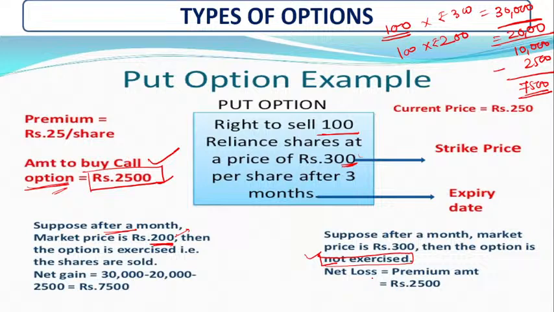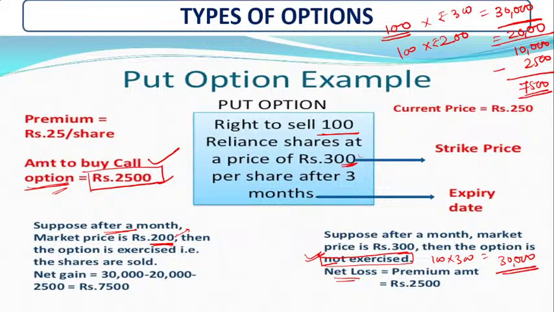So they do not have a loss of rupees 30,000, because they purchased 100 shares at 300 rupees, the amount he has spent, that is 30,000. But the option is not exercised over here, so you will not lose 30,000 rupees.